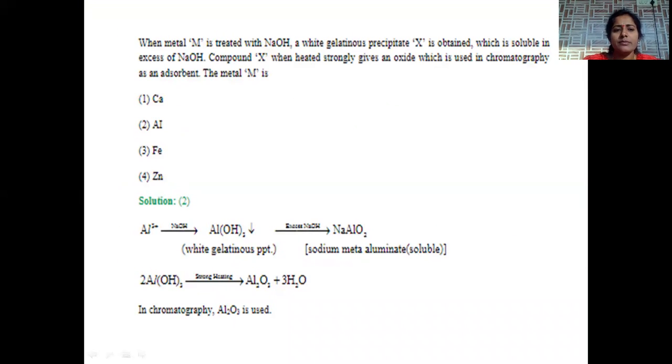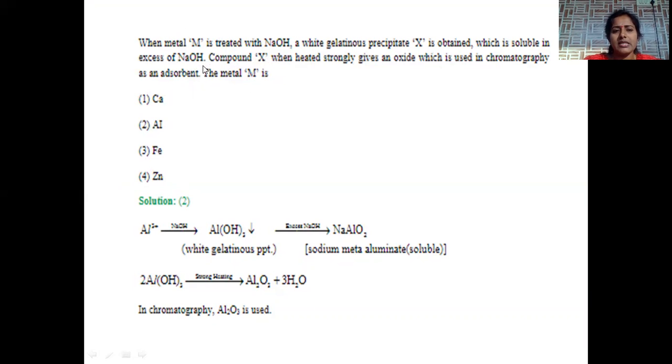The next question. The metal M is treated with sodium hydroxide, which generates compound X. This is soluble in excess of sodium hydroxide. Compound X, when heated strongly, gives an oxide, which is used in chromatography as an adsorbent. The metal M is. Here, 4 options are given. Metal is treated with NaOH.